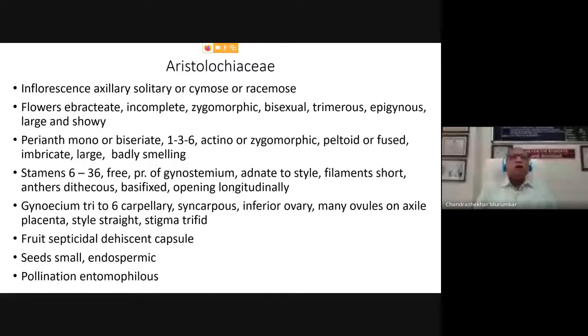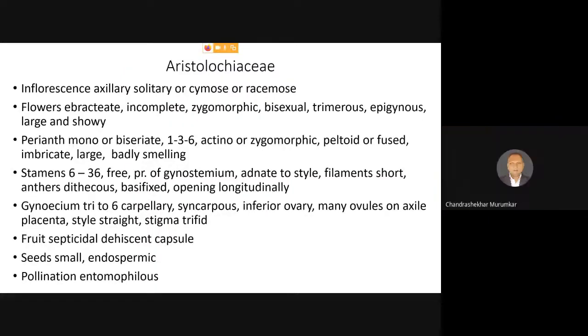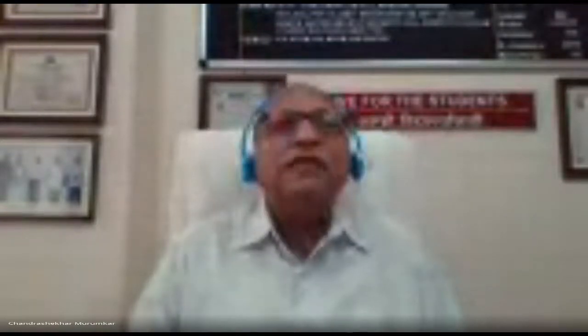Now, as far as the Aristolochiaceae reproductive characters are concerned, it has got the inflorescence. Generally flowers are axillary and solitary, as well as sometimes the flowers are born in axillary position, where it may be born in a cymose or a racemose inflorescence. Now the flowers generally, as a whole, they are ebracteate. But particularly in the plants which are growing in the old world, the flowers are bracteate and the bracts are leafy. Whereas the flowers which are present in the new world, they are ebracteate without any bracts.